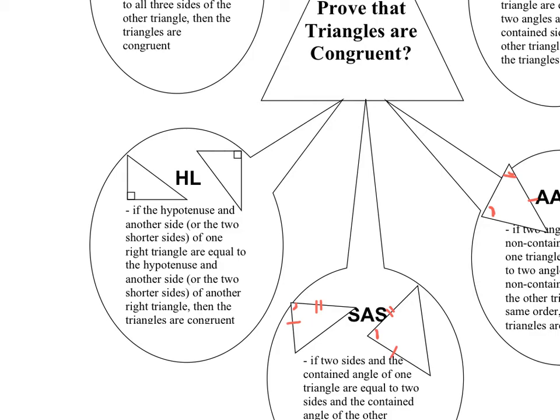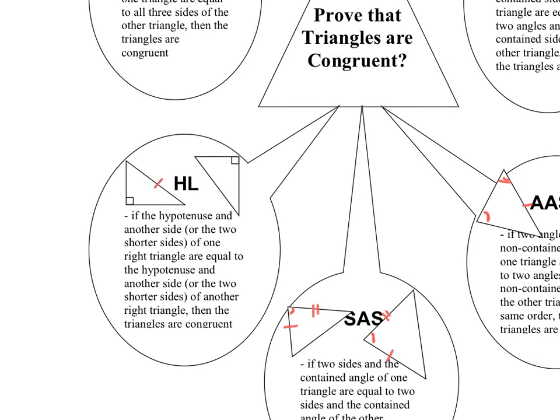So for example, the hypotenuse is equal to this hypotenuse, and then this side is equal to this side. Or it could have been the hypotenuse and the other side, or it could have been the two non-hypotenuse sides that were equal to each other. And this one's kind of similar to the side, angle, side congruency from the previous example.